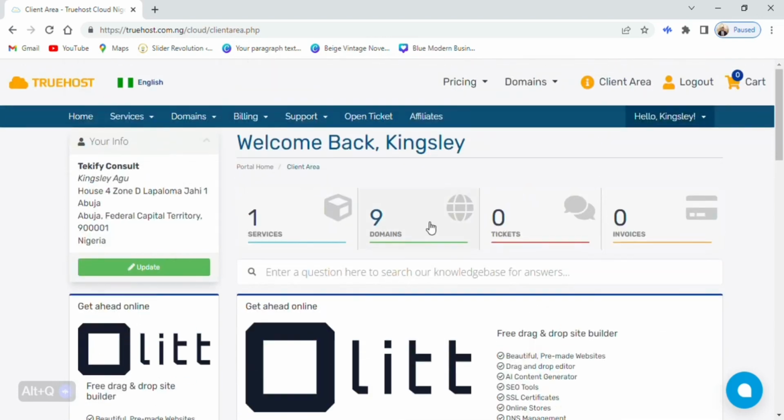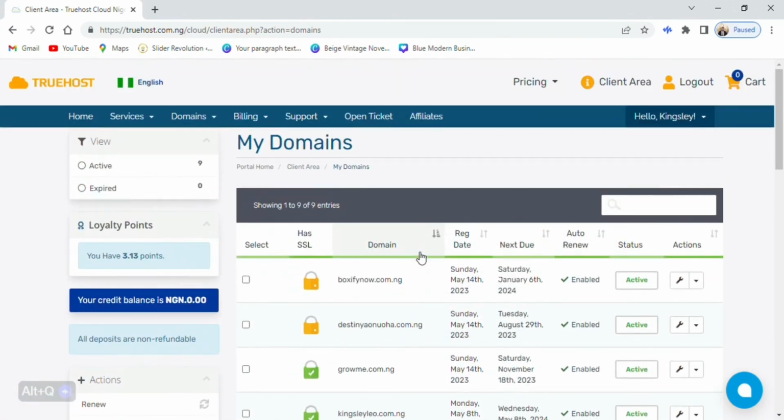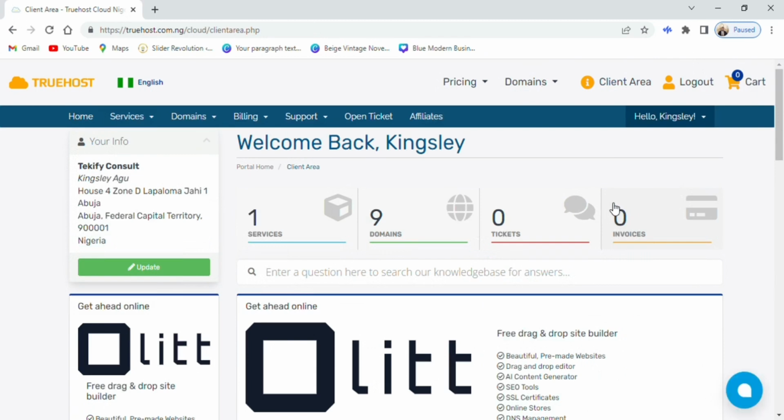Now what you need to do, if you click on this very place, you're going to see your domains. Please take note that when you buy a domain name, it's going to take a while for something called propagation. Propagating means that it's connecting to the server. So once the domain name connects to the server, you're going to find it under this domain. But if you finish your registration and you don't find it yet, don't worry, just give it a while. It's going to come up. It's called propagation.